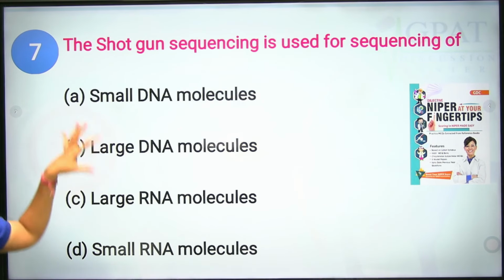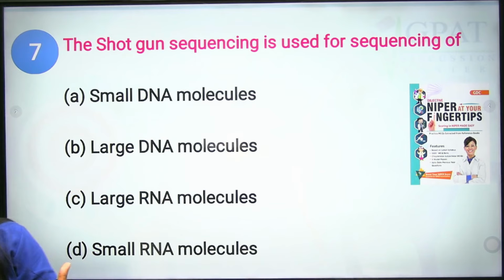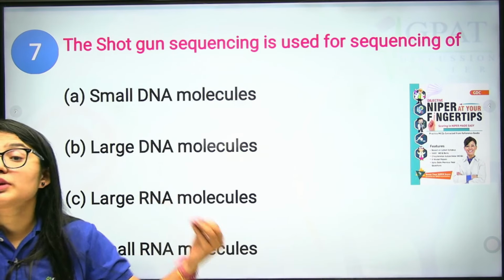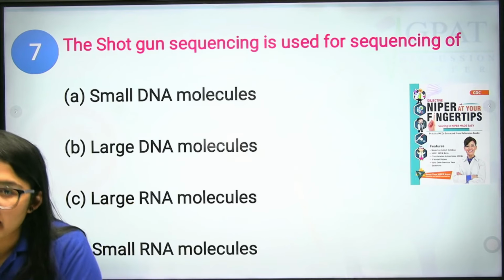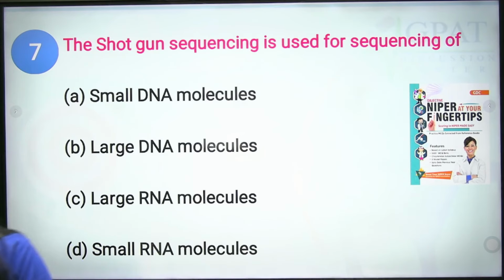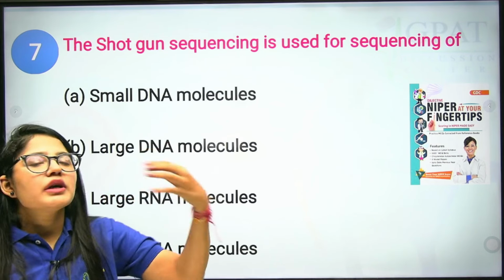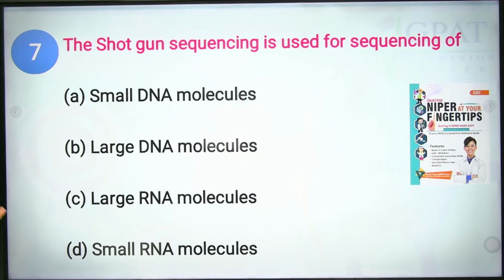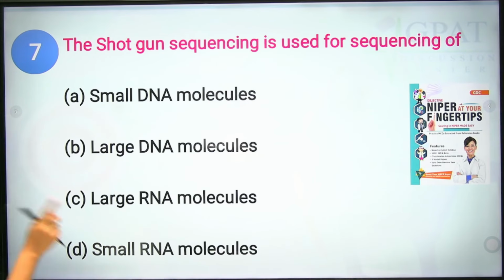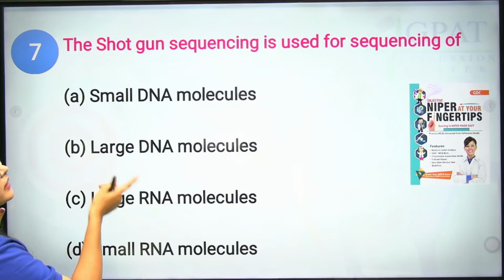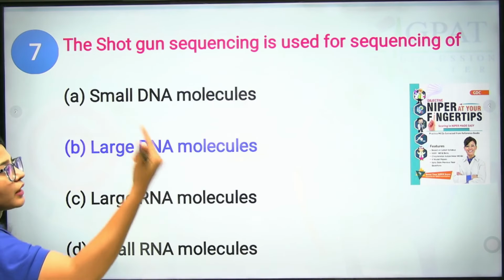Next, what is the shotgun sequencing method? Just understand it. Shotgun is used when DNA is too large: you break it into pieces and then rearrange the sequences in the correct pattern. They randomly break the DNA into small fragments, sequence the small fragments, and use computers to assemble the full DNA sequence. This gives the whole genome, as in the Human Genome Project. Clear? So yes, large DNA molecules are broken by using the shotgun sequencing method.